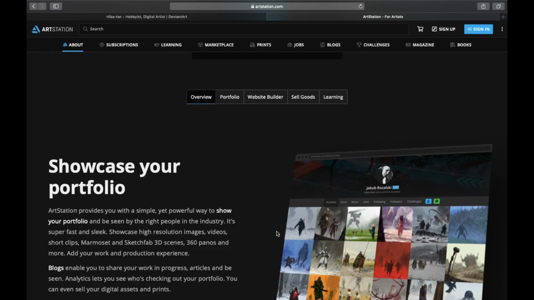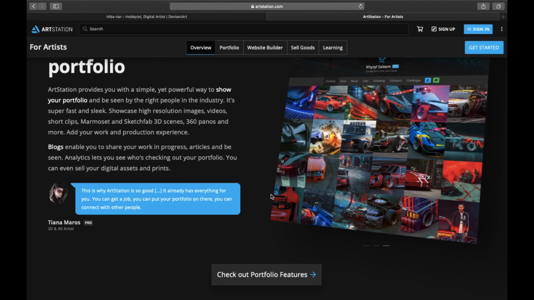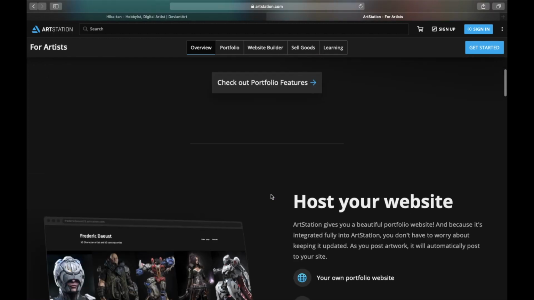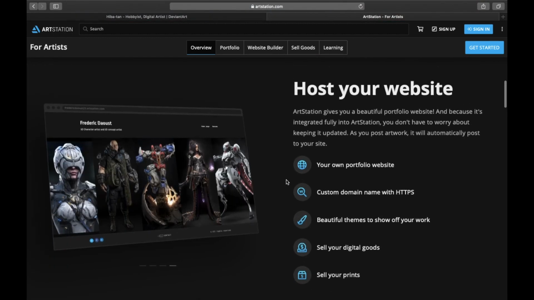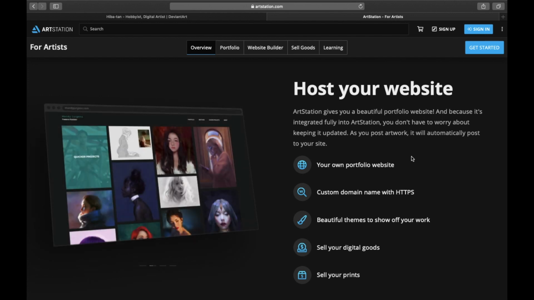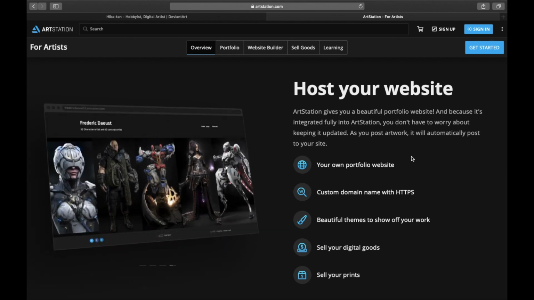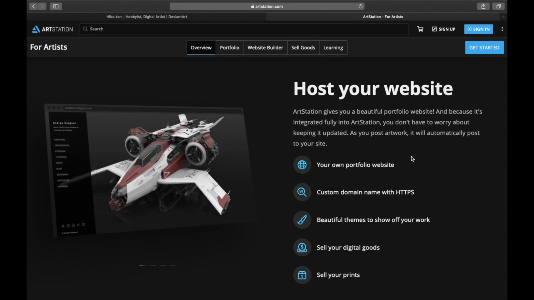Okay guys, so the next one is ArtStation. Now, ArtStation is similar to Deviantart, but it is a little bit different. Here you can create your own portfolio. So as you can see here, you can create your own portfolio website. You can get your custom domain name, and you can have beautiful themes to showcase your work, as in your portfolio. You can also sell your digital artworks. You can also sell your prints.